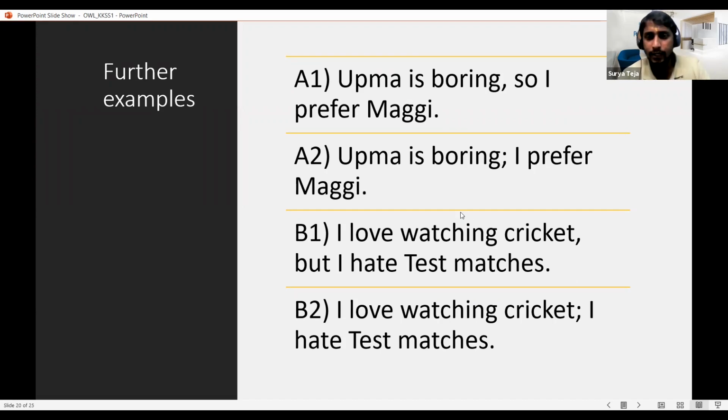So these can be separated with a semicolon here. This can be used in two ways. One is Upma is boring, comma, so I prefer Maggie. Or we can say it as Upma is boring, semicolon, I prefer Maggie. And another example would be, I love watching cricket, comma, but, which is a coordinating conjunction, I hate test matches. These are two independent clauses joined by comma and coordinating conjunction. We can use semicolon also and replace it like this: I love watching cricket, semicolon, I hate test matches. So these are two different ways of communicating the same meaning, with commas or semicolons.